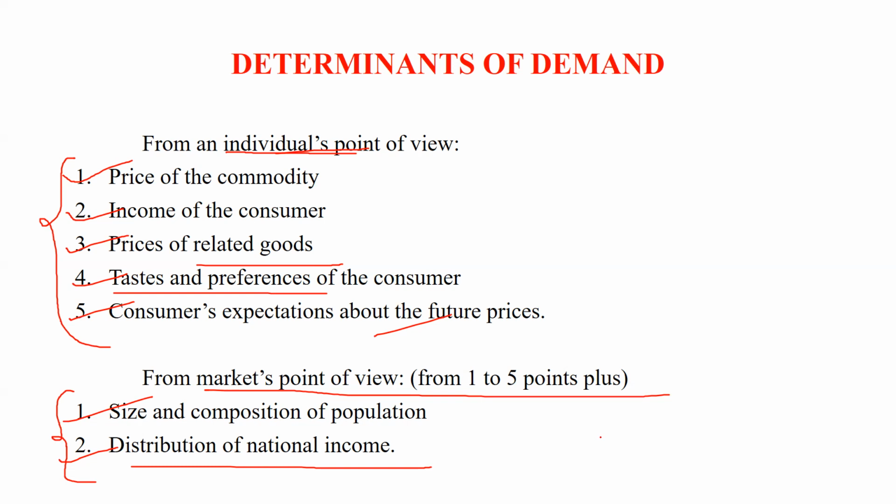You can see Taj Hotel is not in those cities that are not metro cities, where the population is very low and commercial activities are very low. You cannot find it there because people who can afford it belong to the higher income group. Where commercial activities are more, like Mumbai and Delhi, these cities have such kinds of rents. So I'm sure distribution of national income is clear to you.